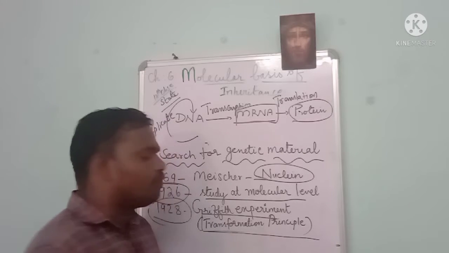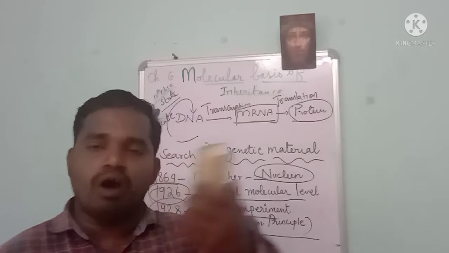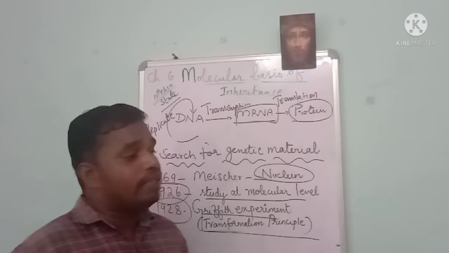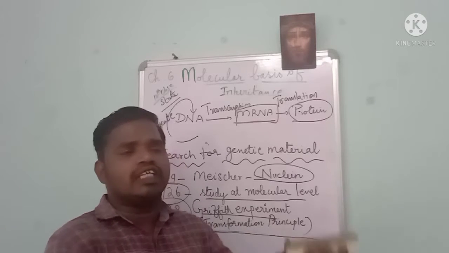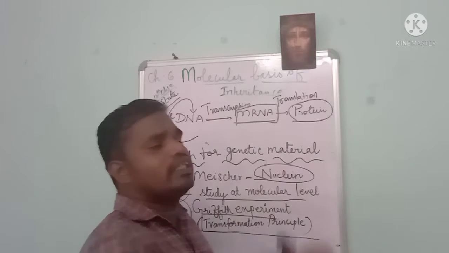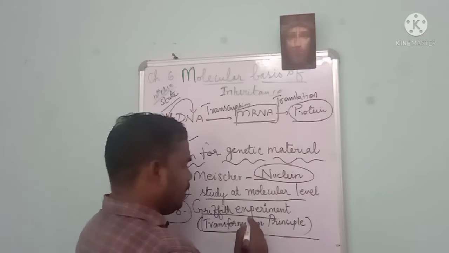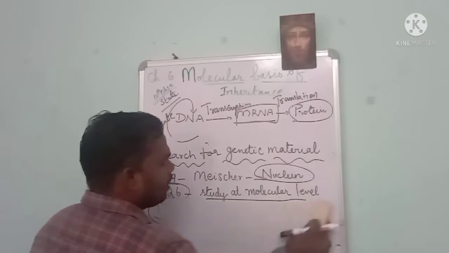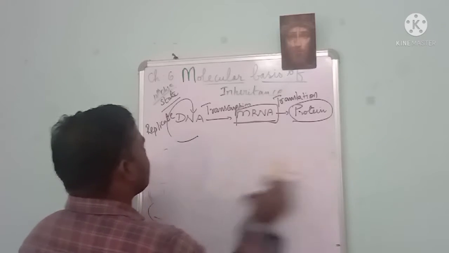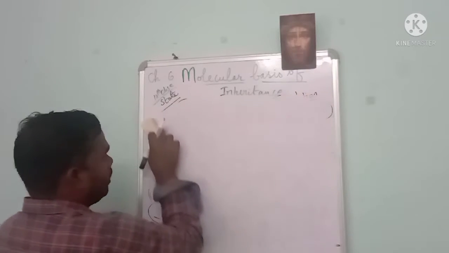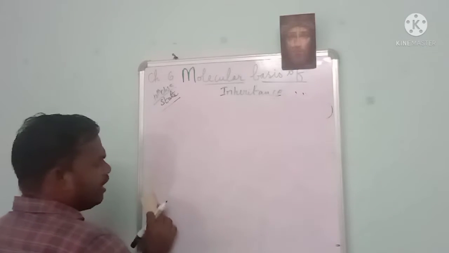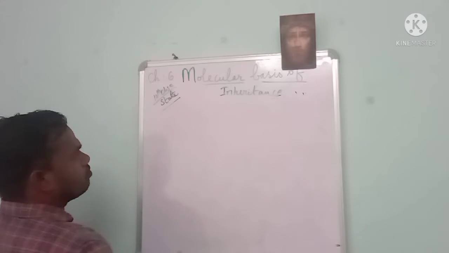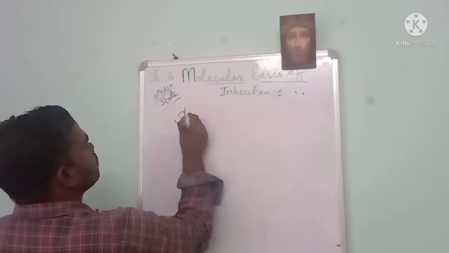This Griffith experiment we call the transformation principle. Something is transformed. How it is transformed, he did not know, but something is transformed which made these transformations. Based on that, we call it the transformation principle. What he did exactly in that experiment is a series of experiments. To conduct this experiment, he took the experimental sample, Streptococcus.